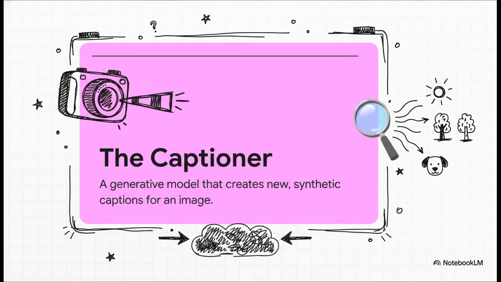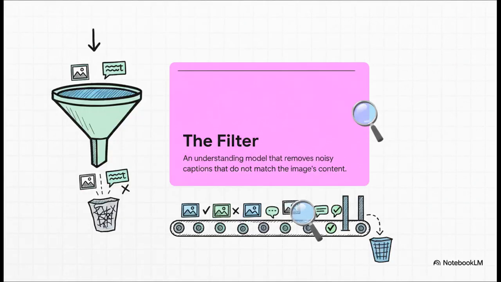Let's break those two roles down a little more. The captioner's job is purely creative. It's a generative model. It looks at an image, and based on everything it's learned, it describes what it sees. Its only goal is to create a plausible, relevant description completely from scratch. The filter, on the other hand, is all about understanding. Its job is to be the quality control gatekeeper.